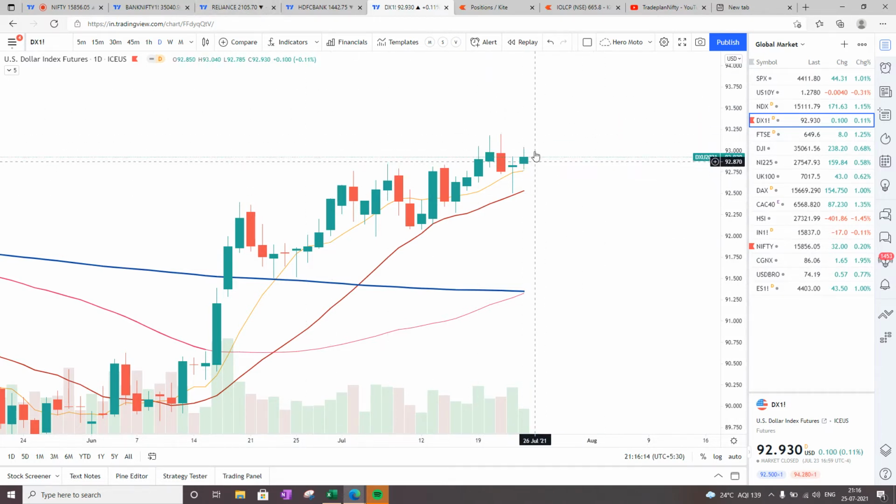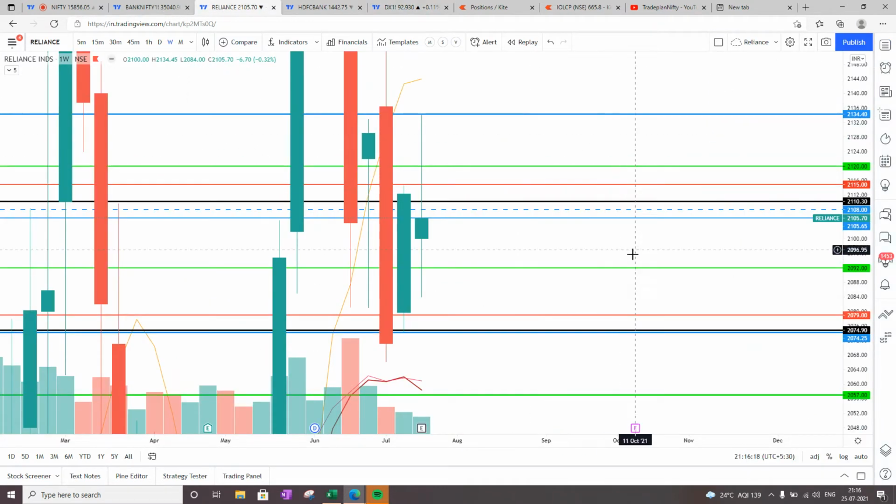So if this keeps on going up, and Reliance has shown results where although the top line is declining, the profitability has shown some sign of increase. So I'm not pretty sure how the market is going to take it. The O2C business is doing very good, the Jio business is doing very good, but because of the COVID situation, the retail business is not doing very well. So it's a very tricky result, at least for me to understand and interpret. So we'll see how the market is going to react to this on Monday.